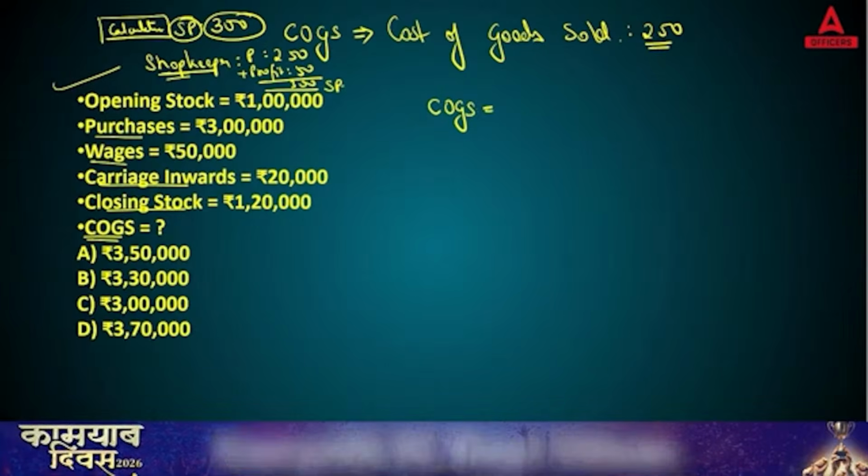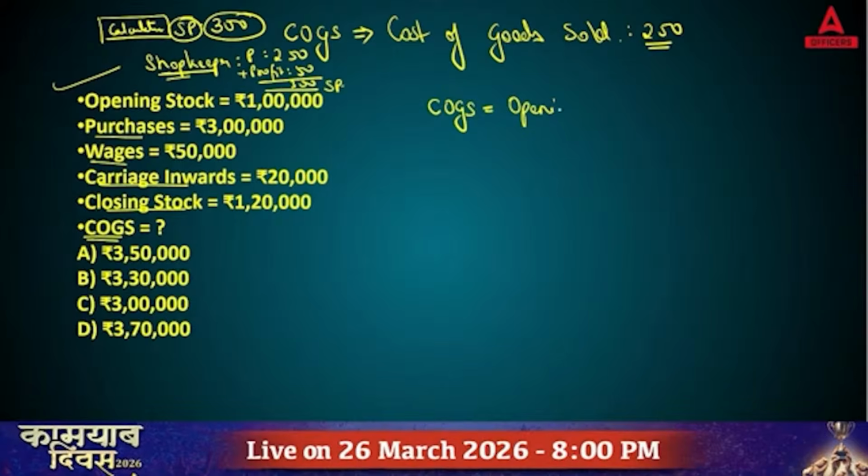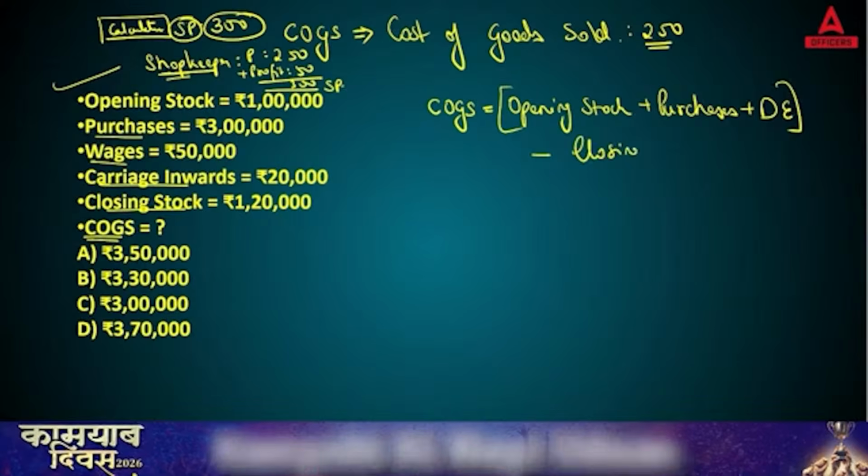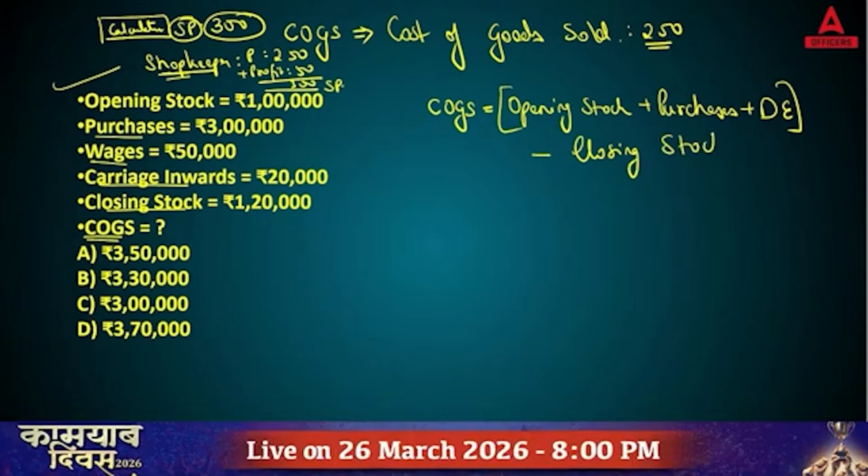Now, what is the formula of COGS? The formula of COGS is equal to opening stock plus purchases. If you have any direct expenses, those are added, minus closing stock.